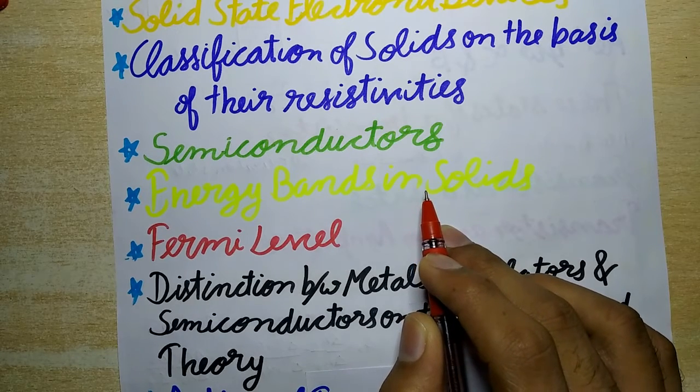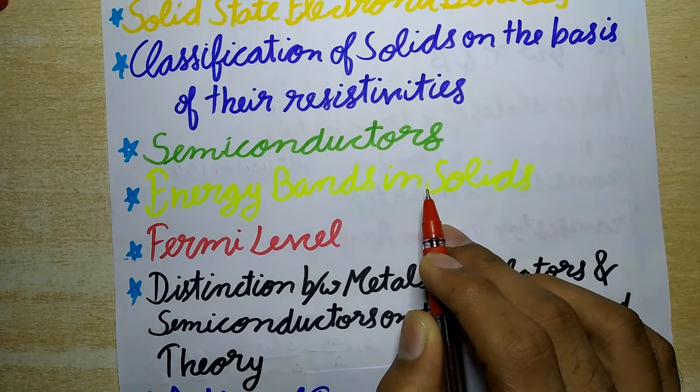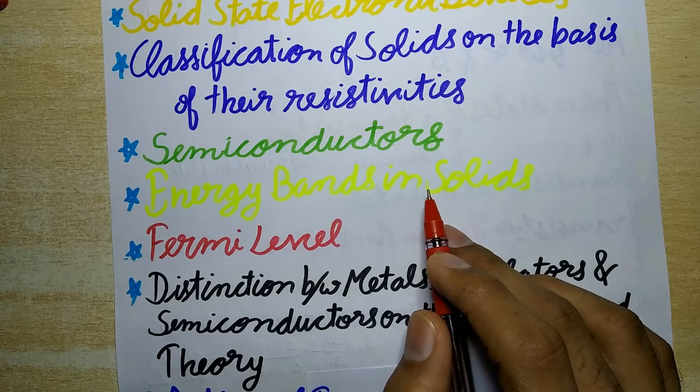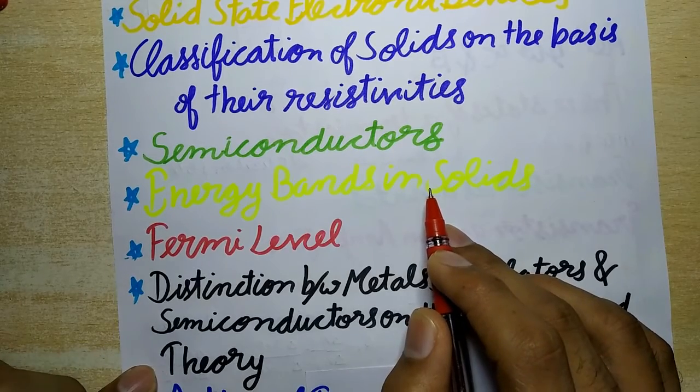So an enormously large number of energy levels closely spaced in a very small energy range constitute an energy band. The allowed energy bands are separated by the regions in which energy levels cannot exist. So these forbidden regions are called band gaps or energy gaps. The highest energy band occupied by the valence electrons is called the valence band, and the next empty allowed band is called the conduction band.